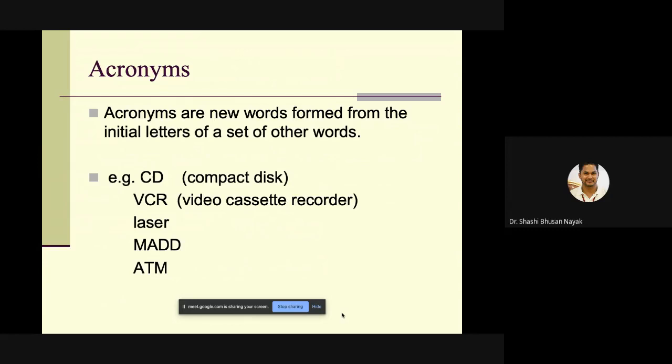So who can tell me, is radar a word or an acronym? Either you type in the text box or you let me know in audio by switching on your audio.